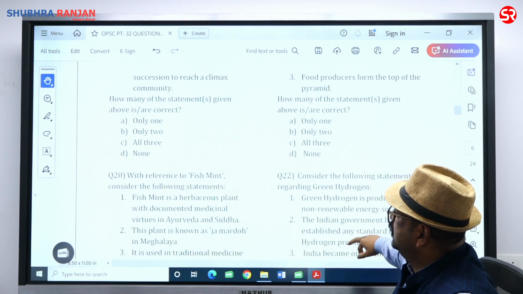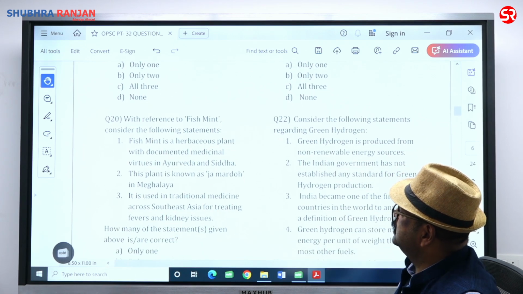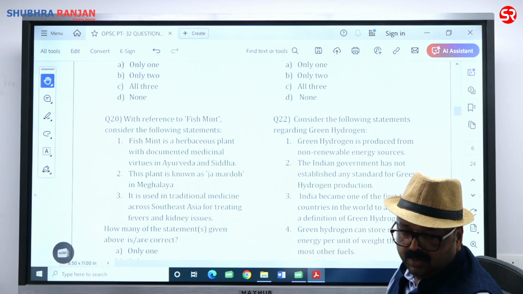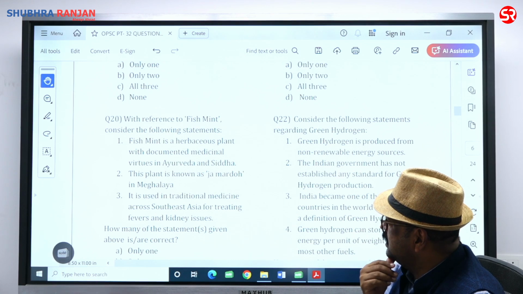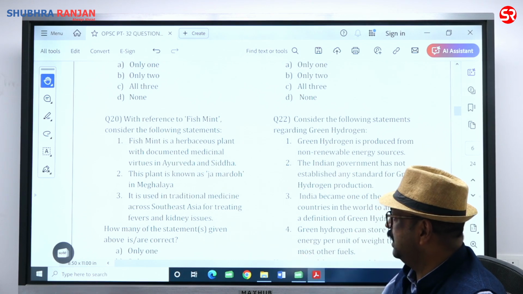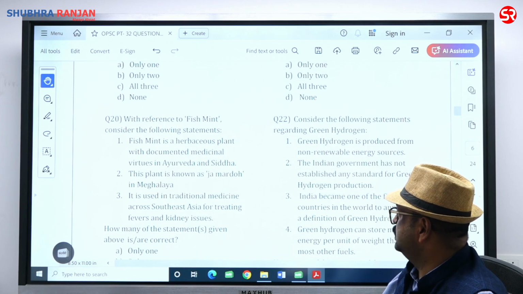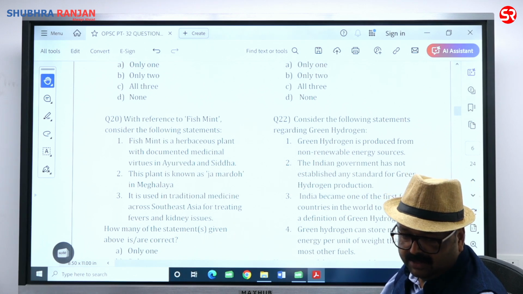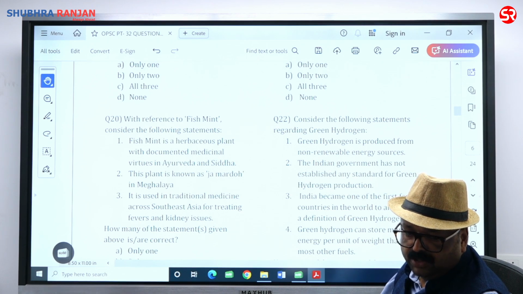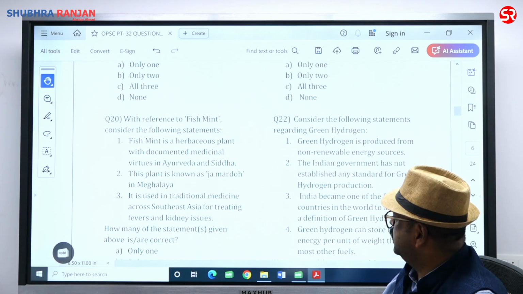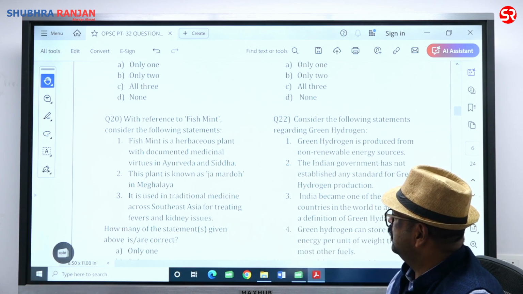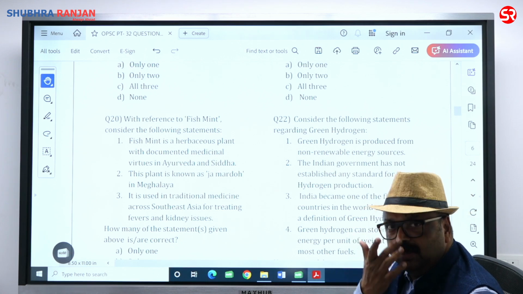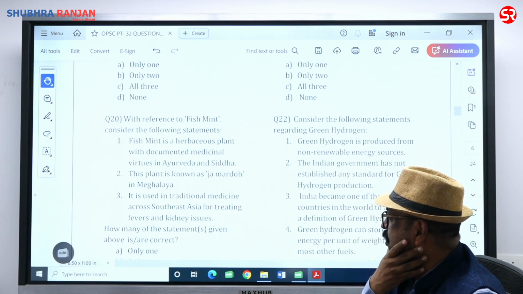Question number 20. With reference to the fish mint, consider the following statement. This fish mint is a herbaceous plant with documented medicinal virtue in Ayurveda and Siddha. That is right. This plant is known as Ja Mardoh in Meghalaya. That is also right. And it is used in traditional medicine across Southeast Asia for treating fever and kidney issues.